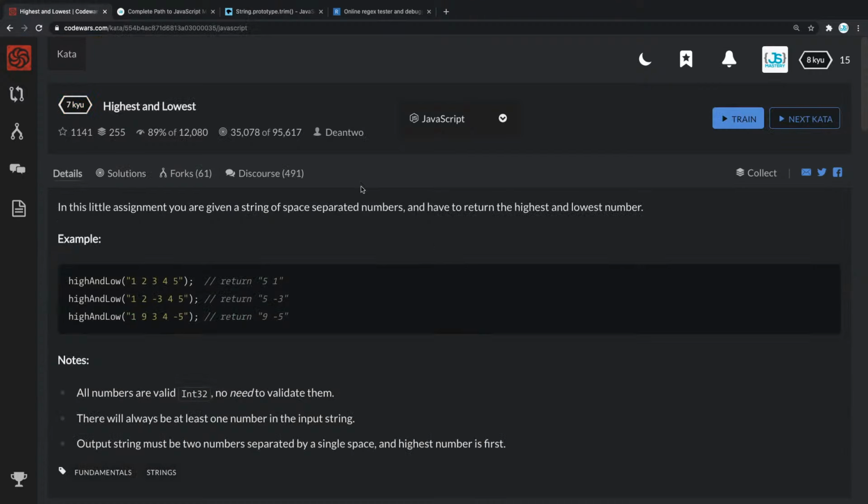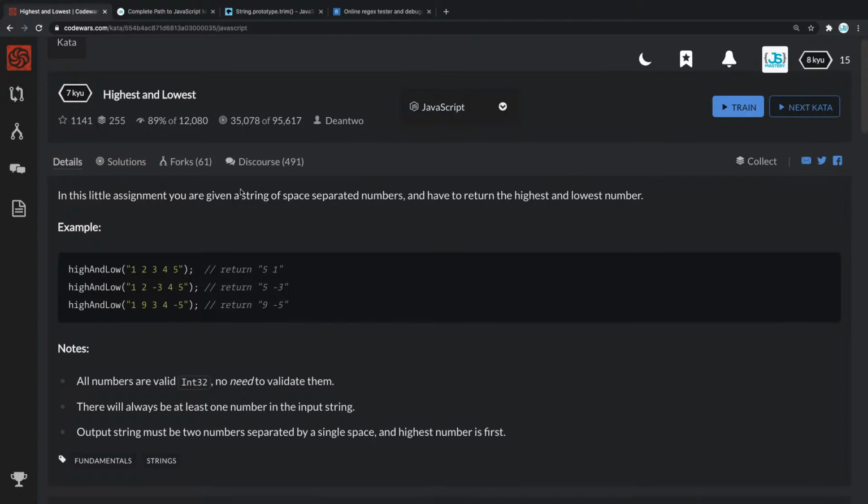Okay, great. And now let's see, we have highest and lowest. Now I want to ask you guys, what type of katas do you want to do? And where can I see what kata this is? I can see this is the 7 kyu, highest and lowest. Would you guys like something simpler or something more complex? Okay, great. While I'm waiting for your questions, let me tell you this. You know how we used a lot of methods in the last one.